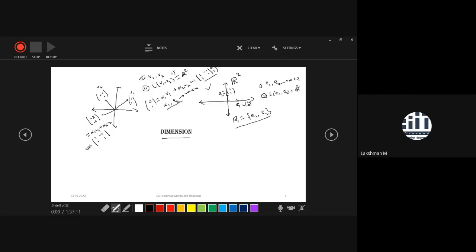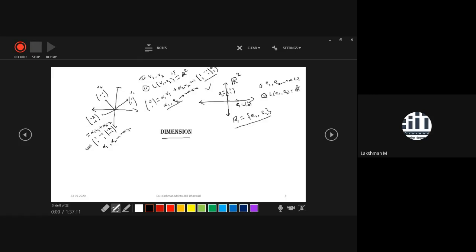The augmented column is now changed because you have taken a different point: -2, -1. You have to solve this augmented matrix. After solving with Gaussian elimination, you will get a unique value of alpha 1 and alpha 2. So every point has a unique representation with respect to the given vectors V1 and V2.